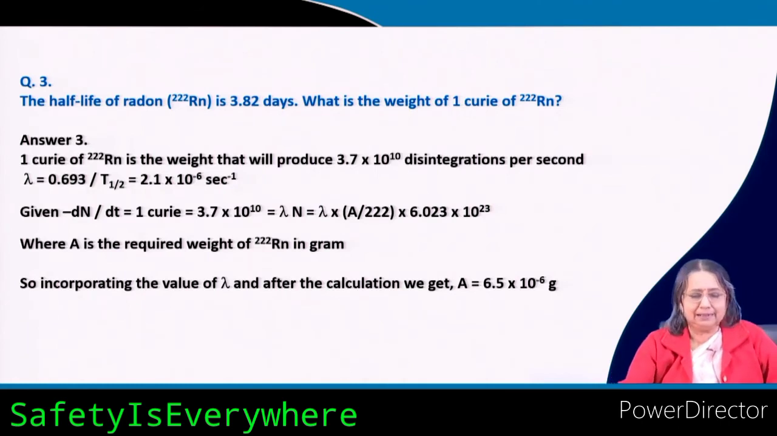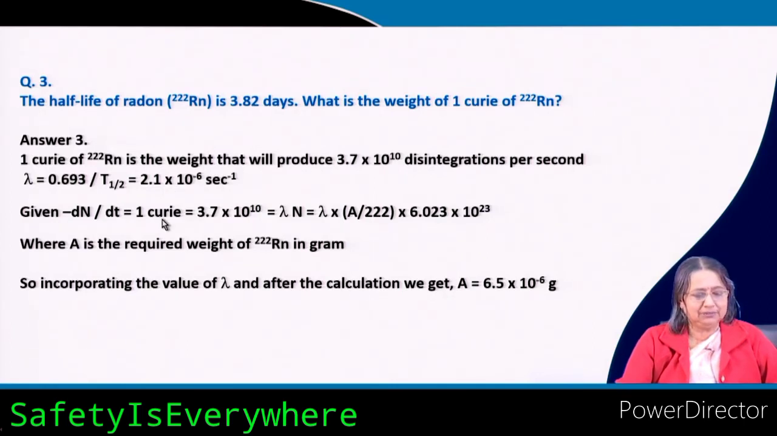Now, here is another numerical, a problem I have given. The half life of radon 222 is 3.82 days. What is the weight of 1 Curie of radon 222? 1 Curie of radon is the weight that will produce this much disintegration per second. Now, lambda is nothing but this one. So, after putting this, you can get this value for lambda.